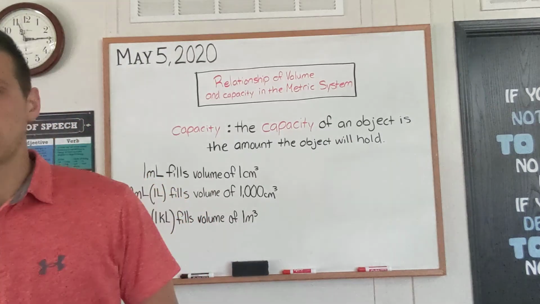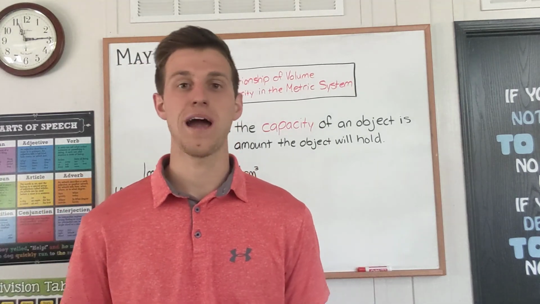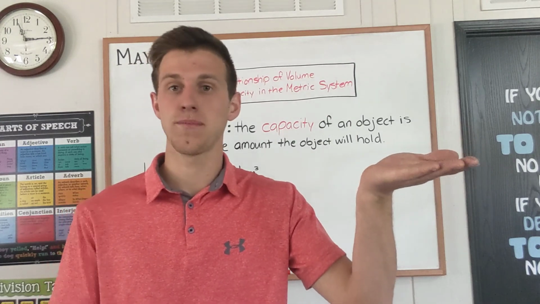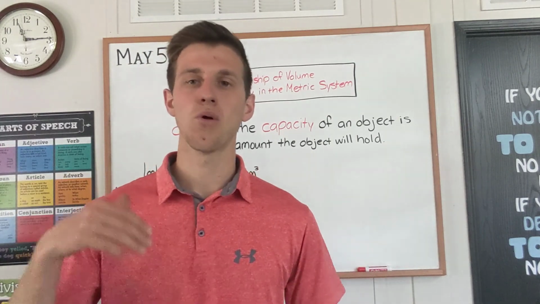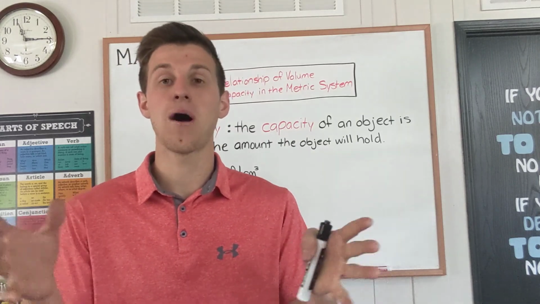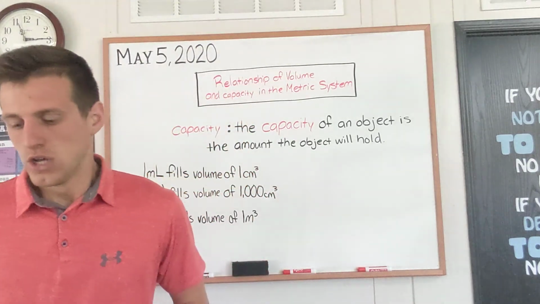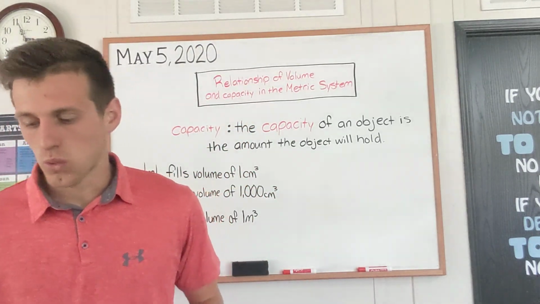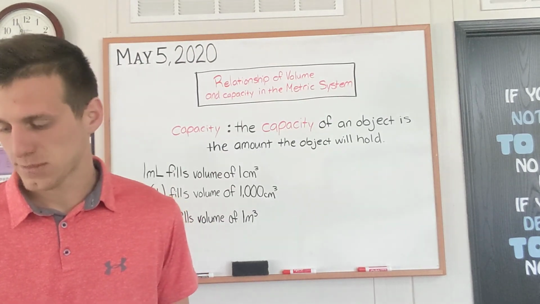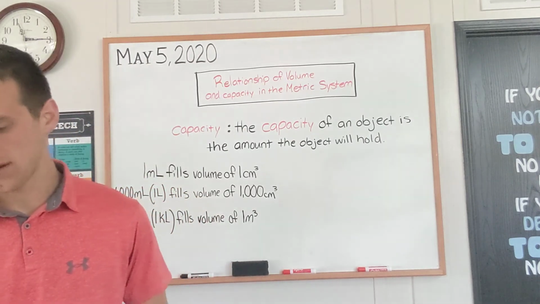And then we found that the capacity of the coffee mug to the nearest milliliter is 452 milliliters, okay? So that is how capacity and volume are related to each other, because if you have something that is high in volume, it's going to be high in capacity. So the more volume something has, the more capacity, or the amount it is able to hold, will be higher, okay? So you can go ahead and answer questions 1 and 2, give the more reasonable measurement, and then on the next page, you have to find the volume of a cylinder. So go ahead and find that.